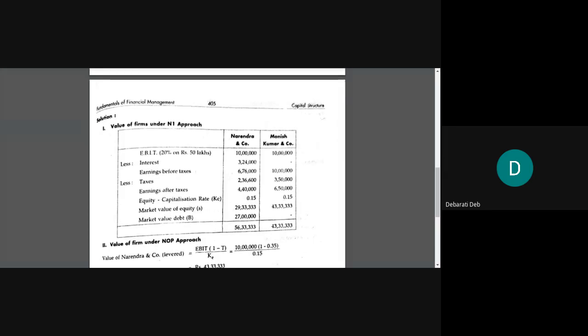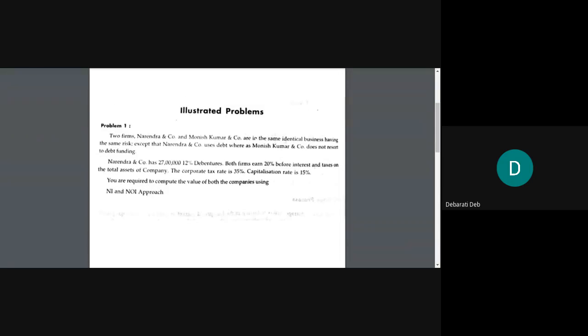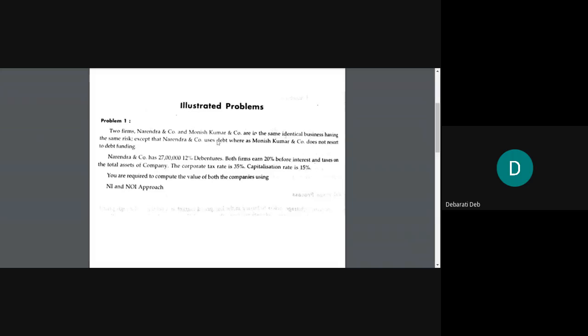As per our information, only Narendra and Company has debt, whereas Monish Kumar and Company does not resort to debt funding. So there will be no interest in Monish Kumar and Company, only in Narendra and Company.